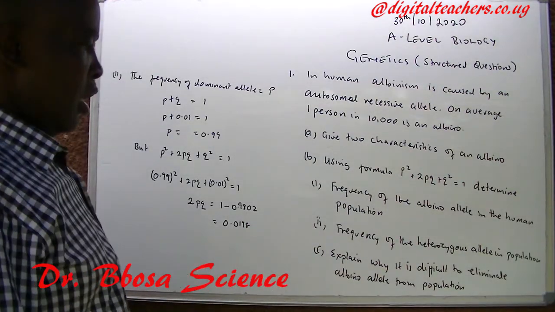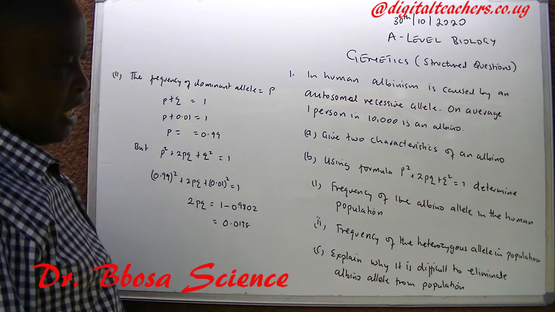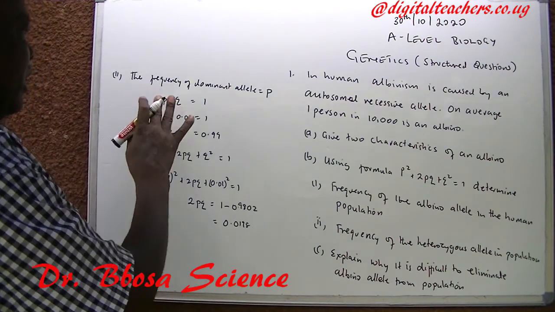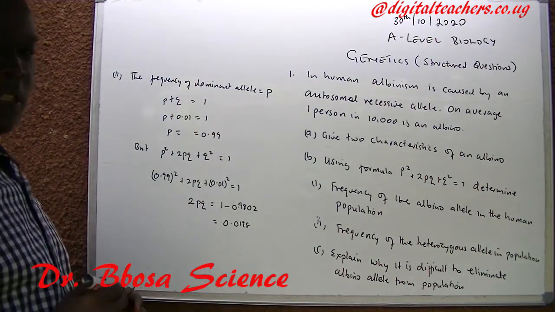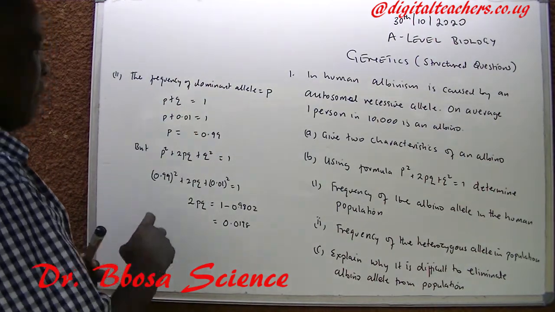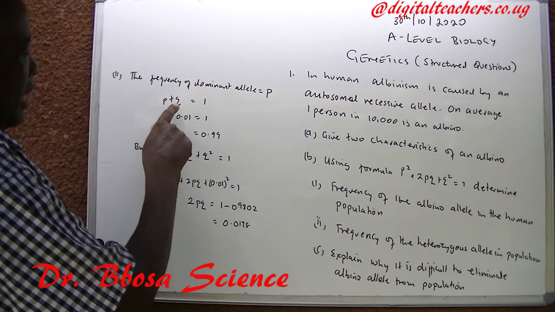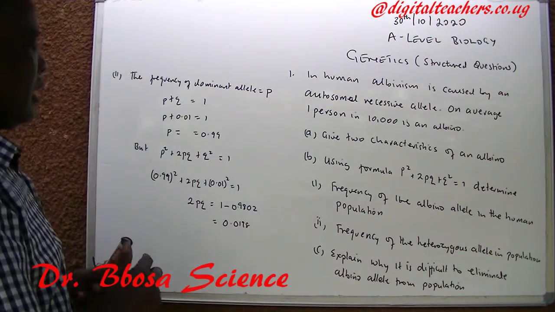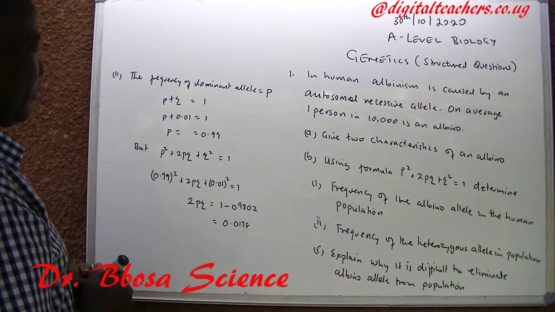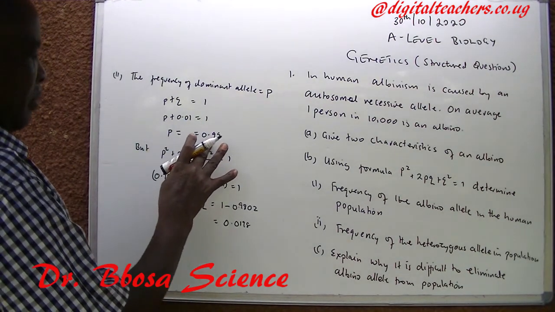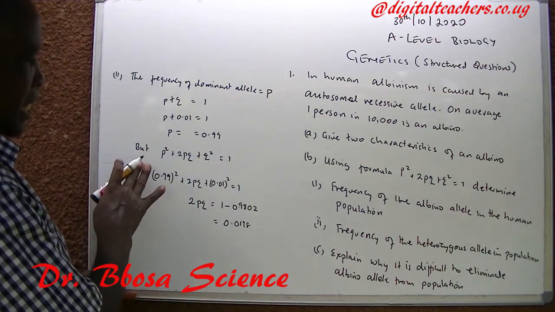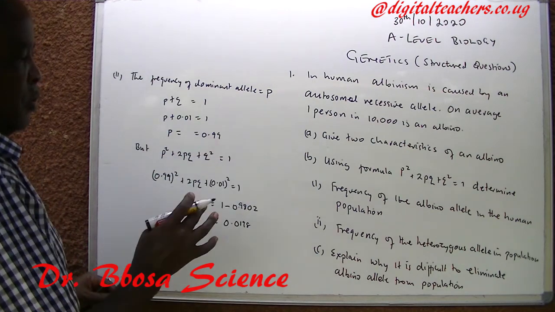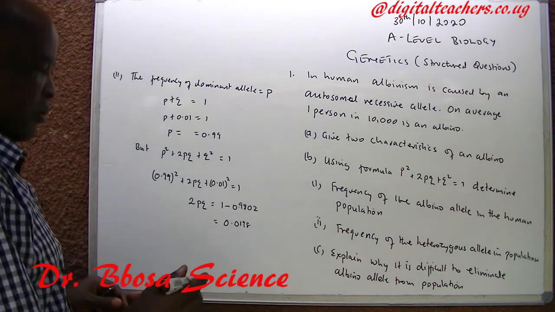2. The frequency of heterozygous alleles in the population. The frequency of the dominant allele is given by the letter p. p plus q is equal to 1. p plus 0.01 is equal to 1. Then p is equal to 0.99. We are given that p squared plus 2pq plus q squared is equal to 1.